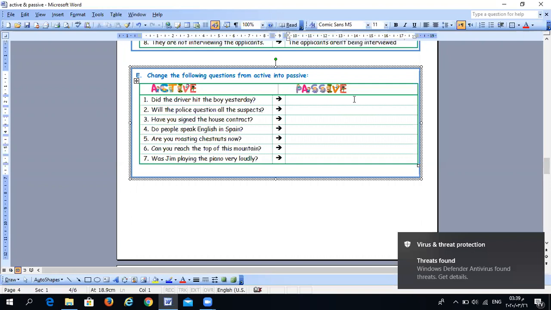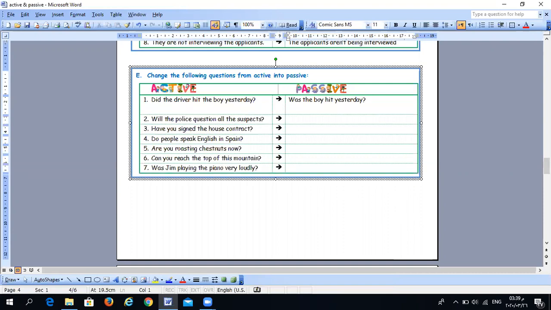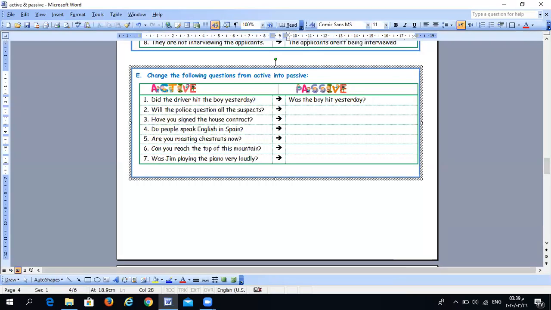Did the driver hit the boy yesterday? The object is the boy, the subject is the driver, and the verb is did hit. We don't need the subject here. The boy is the object, but before that we have to say: did hit is past simple, so was/were plus verb 3. So, was the boy hit yesterday? And this is the way. It's easy.